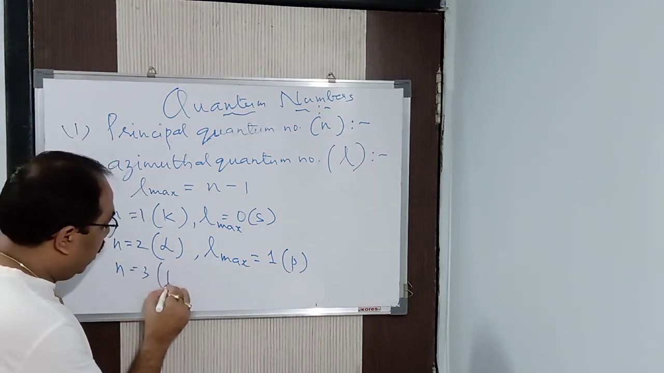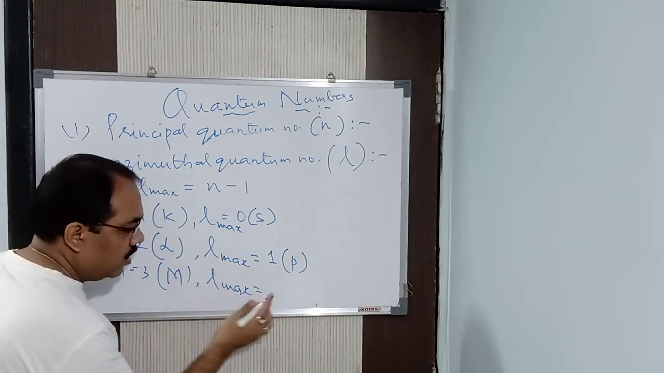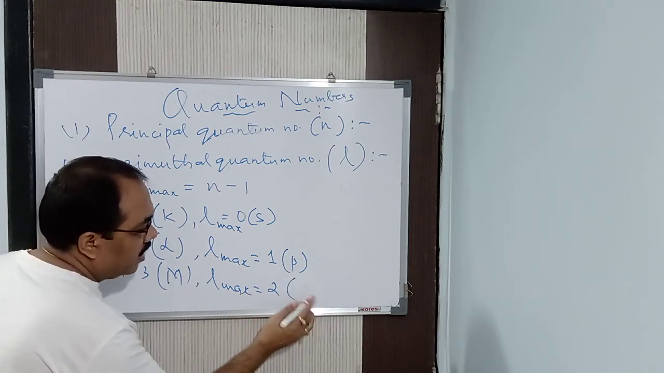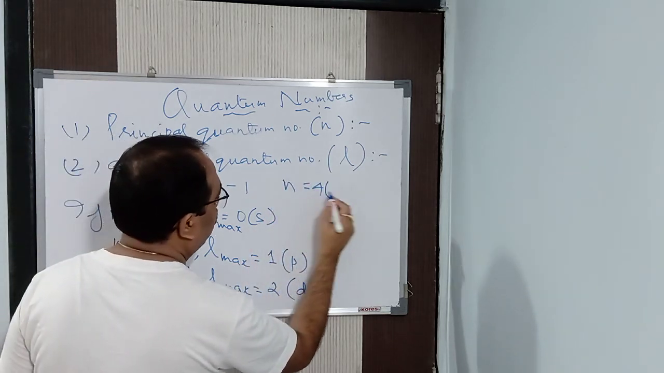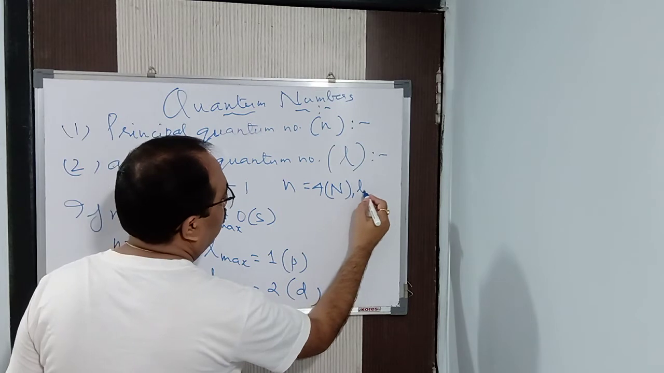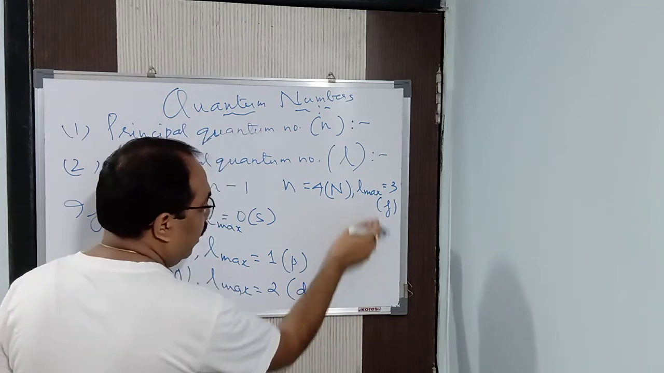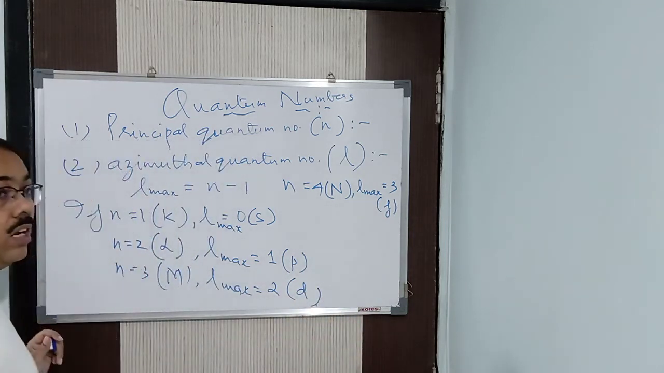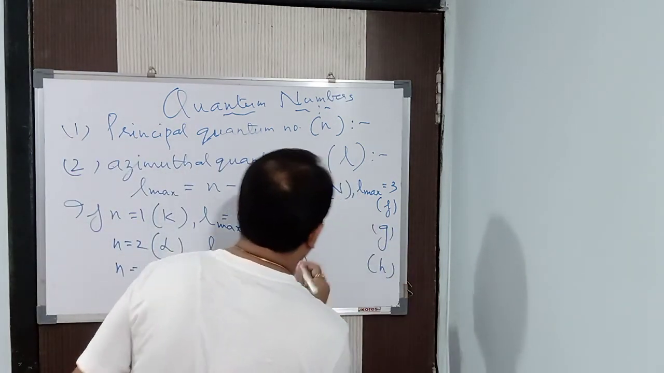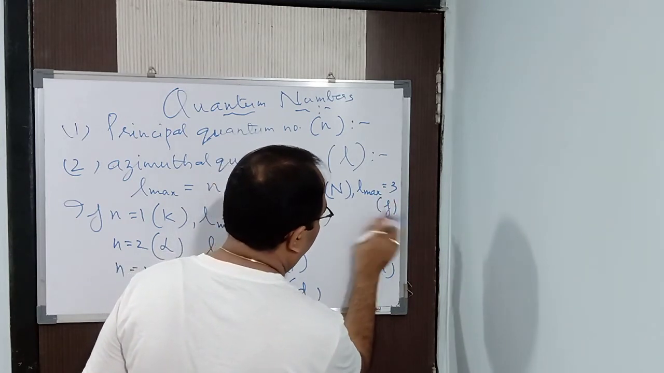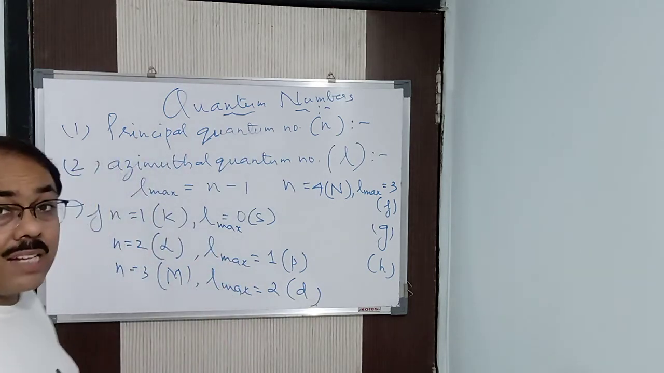Similarly, when n is equal to 3, K, L, M, then L max, the maximum value of L I am saying, mind it, will be 2. So 2 means it will be S, P, D. Alright, similarly when n is equal to 4, K, L, M, N, then L max is equal to 3. That is S, P, D, F. Then we'll have G, H, and in this way correspondingly S, P, D, F, G, H. When L max is 3, it is F. When L max is 4, it is G. When L max is 5, it is H. Alright, maximum value of L, mind it.